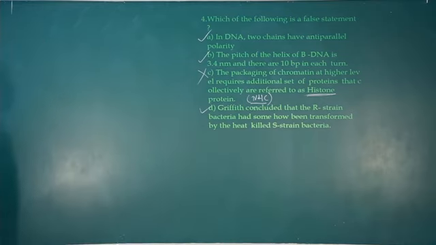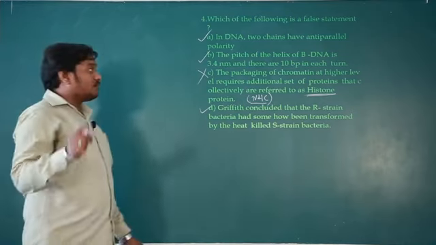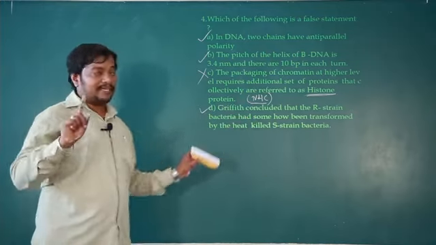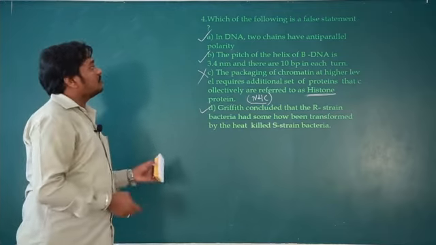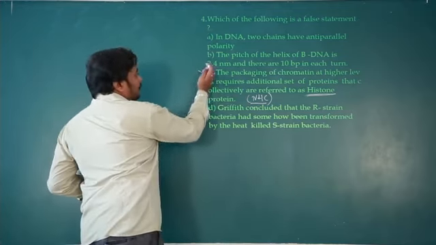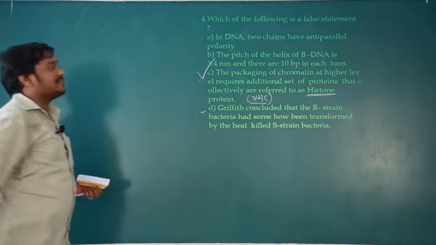The packaging of chromatin at a higher level requires an additional set of proteins that are collectively referred to as non-histone proteins, and it is not histone protein. It should be non-histone. So that is the wrong one. So the right option for this question is C. So two are right, and this one is wrong. So the right option is C.